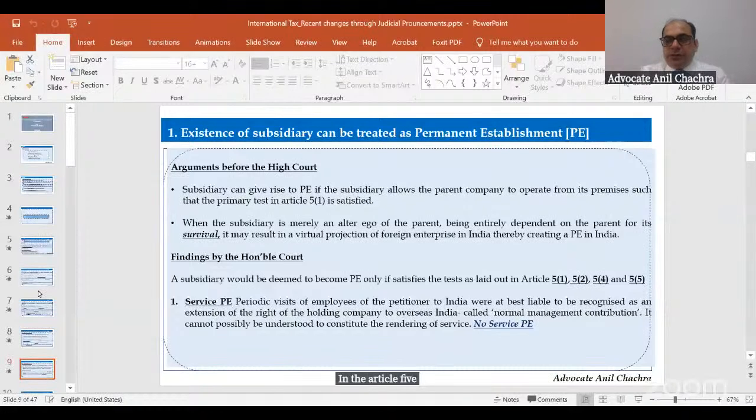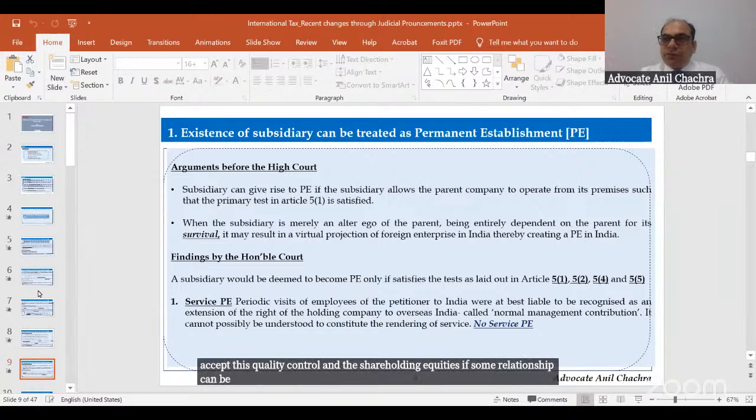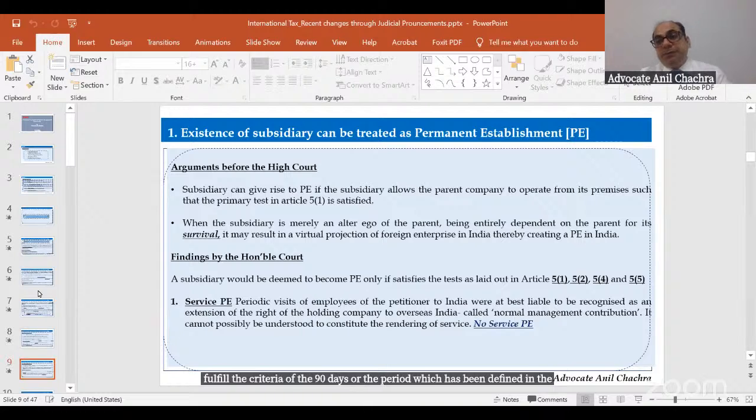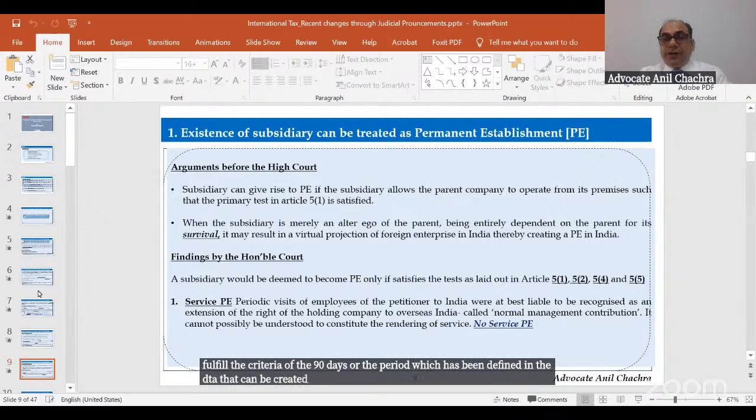Like the fixed PE, this is number one. The second thing is that if it is a service PE situation, then, except for quality control and shareholding activities, if some relationship can be created, like the employees are visiting and they have fulfilled the criteria of the 90 days or the period which has been defined in the DTAA, that can create the PE in India.